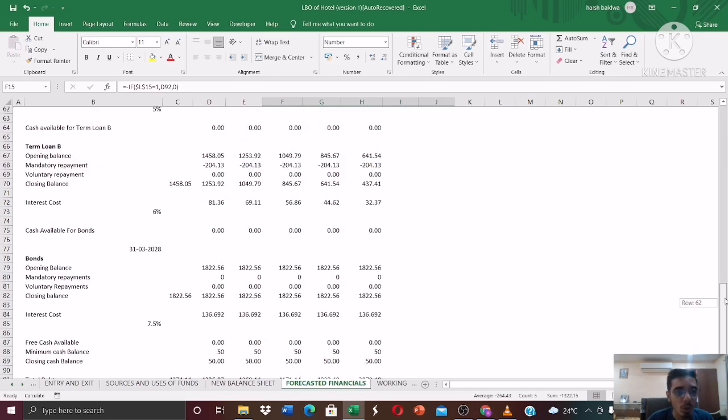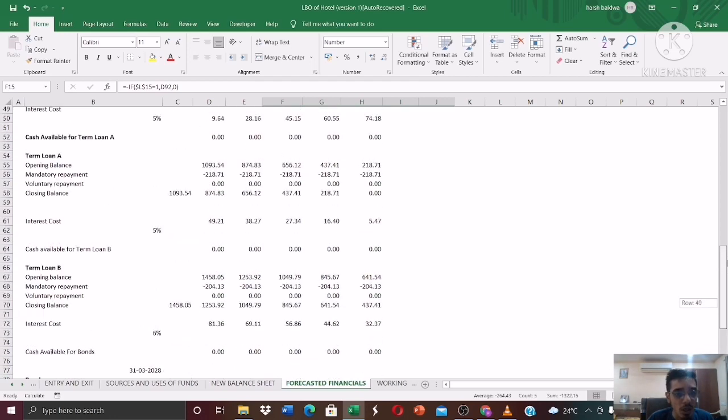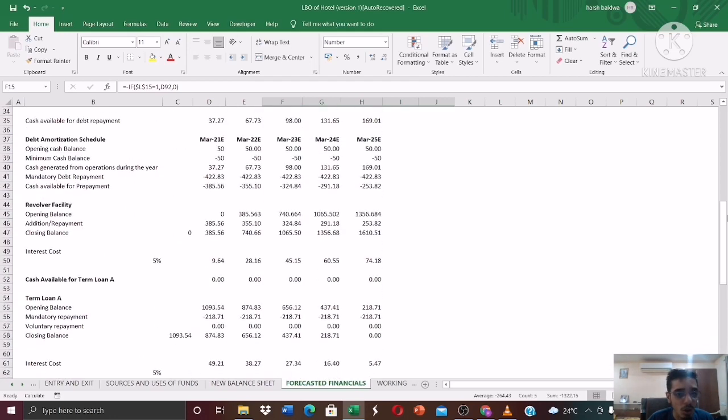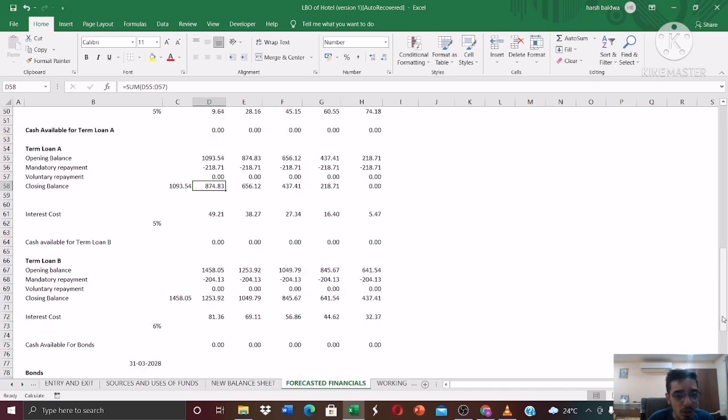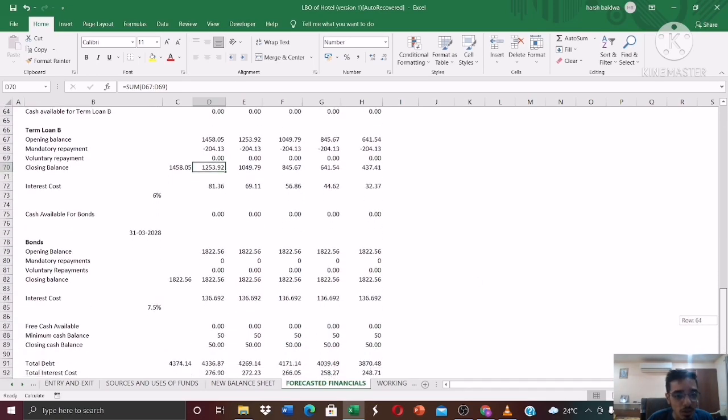Okay guys, so the total debt will be nothing but the total of 385 crores here, again 874 crores over here, 1253 crores over here, and 1822 crores over here. It's nothing but the closing balances for all the estimated years in the future.